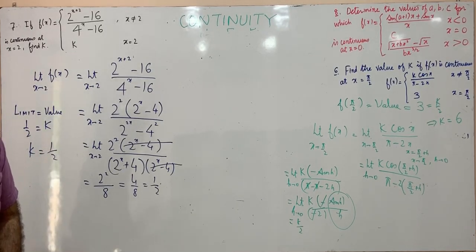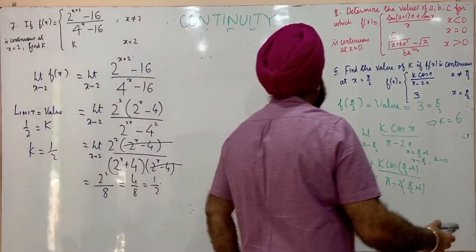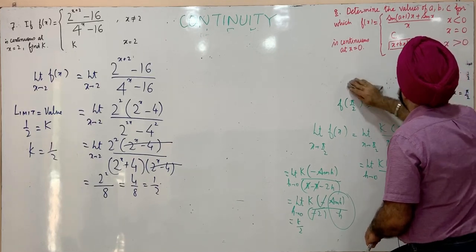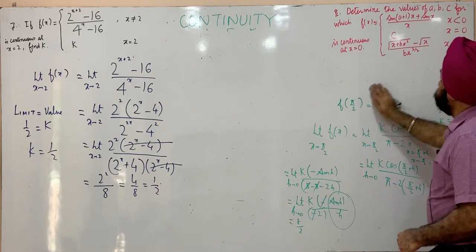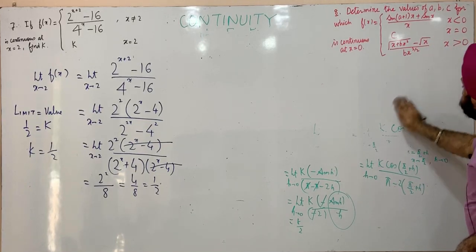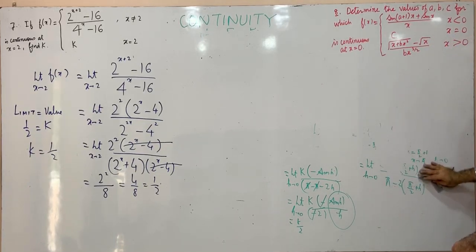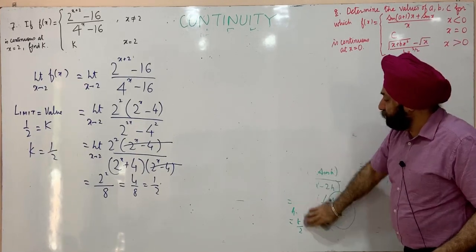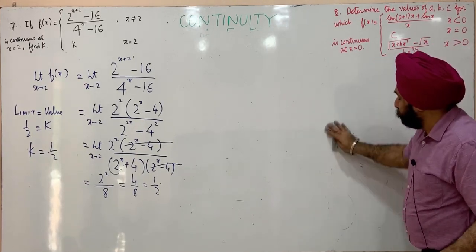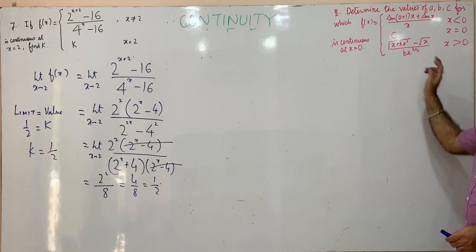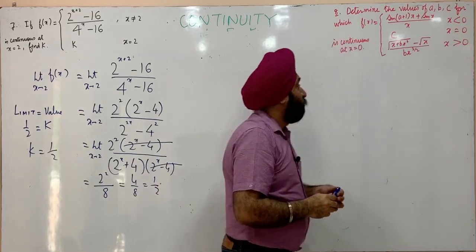The last one, we have to find now the values of three constants a, b and c for this piecewise defined function. When x is less than 0, it's a different expression. When x is equal to 0, it's c, that means the value of the function at x equal to 0 is given as c. And for x greater than 0, for positive values, it's a different expression.